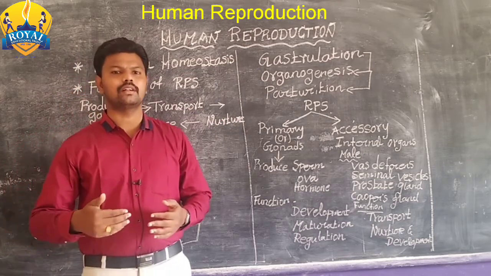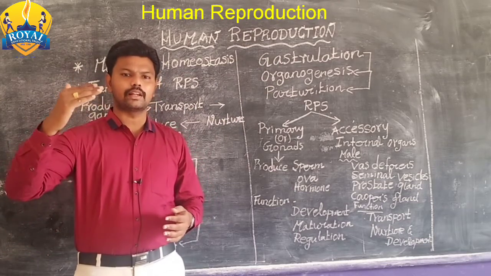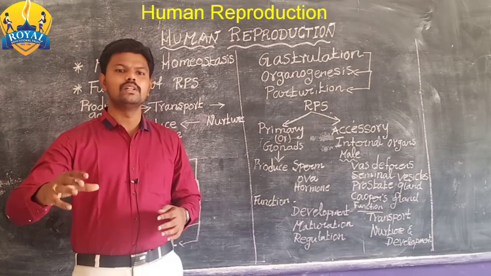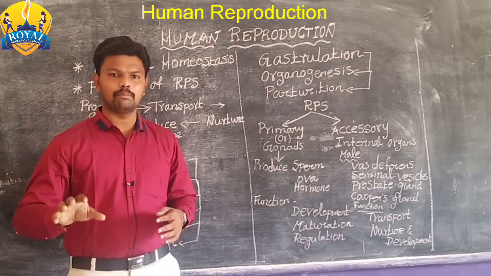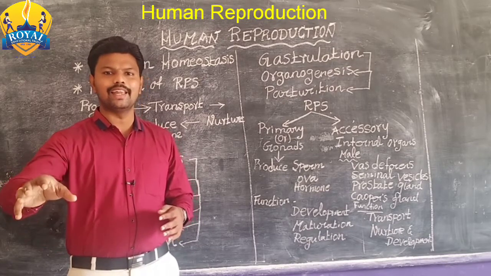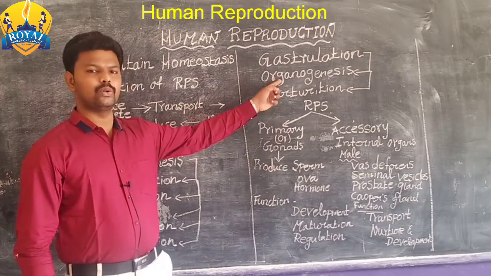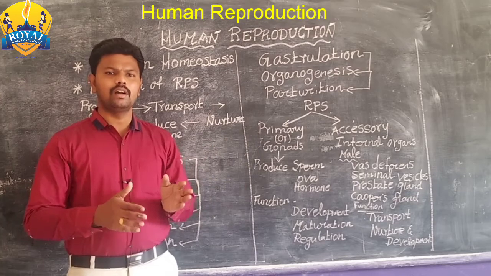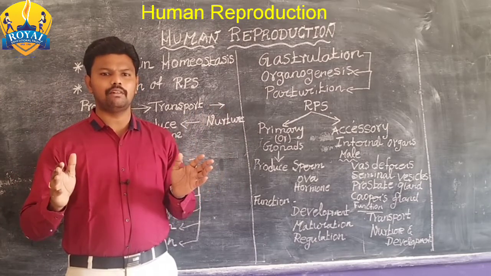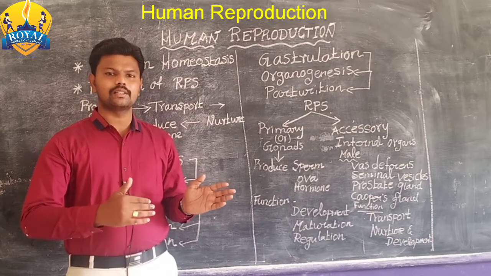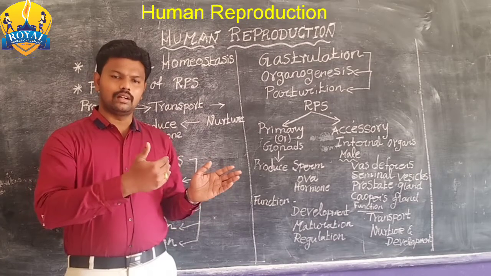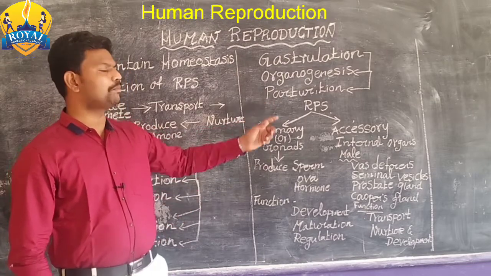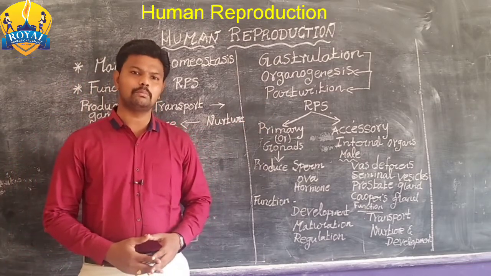After gastrulation, each layer, ectoderm, mesoderm and endoderm, can develop into several organs. Development of organs from the layers is called organogenesis. Next, the systems will be developed, and after complete development of the fetus, the fetus will be delivered from the mother's uterus. That stage is called parturition.